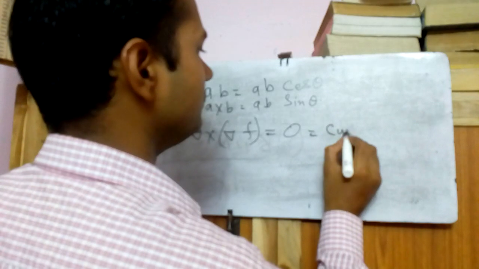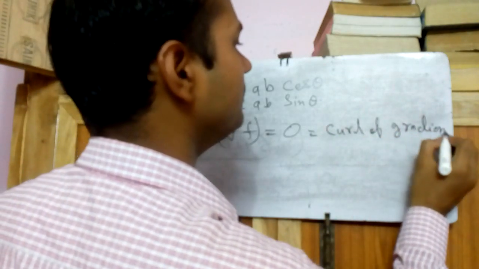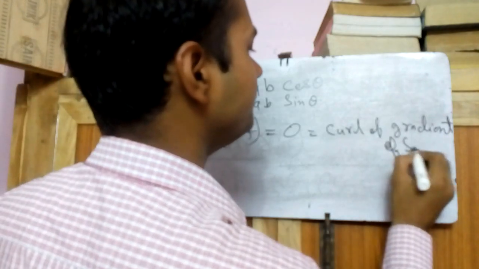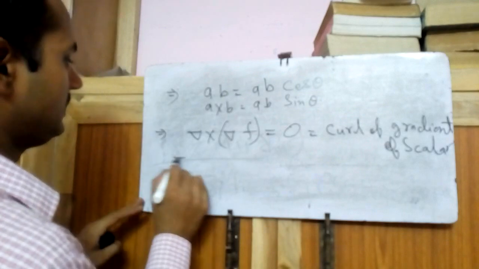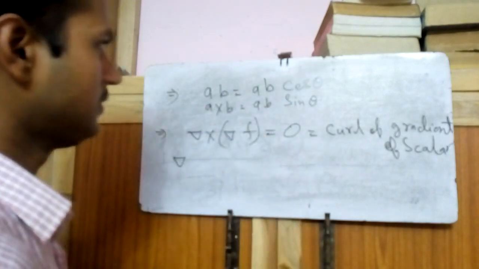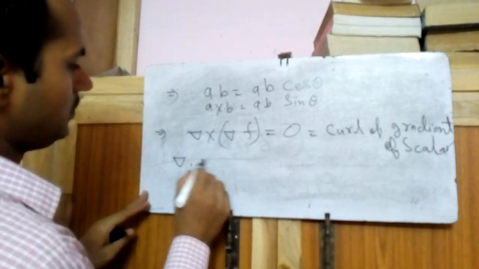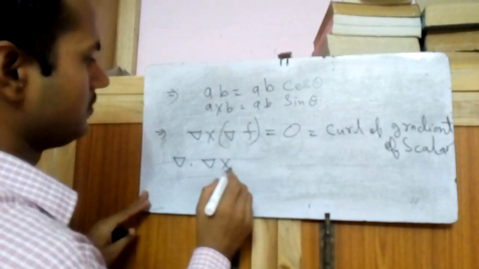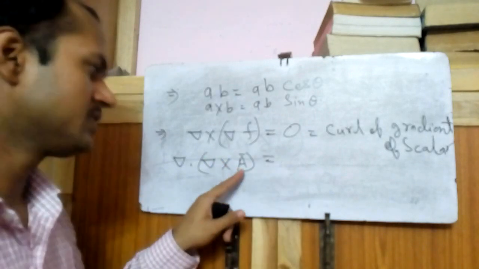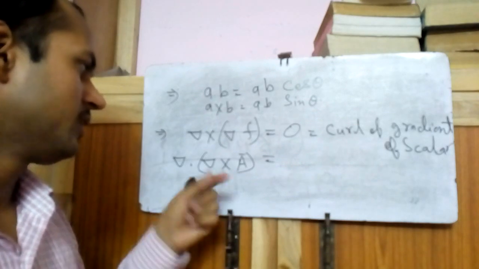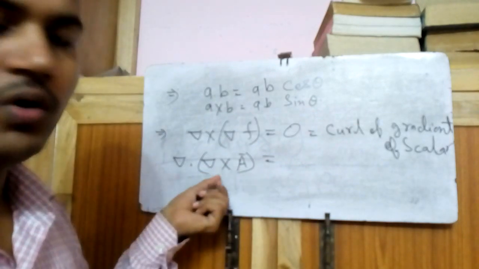Curl of gradient of a scalar is 0 always, right? Like this, for cos theta we will have to find the dot. So del dot del cross A, right? If any vector is A, and if we take a cross product, then what will be the result? Perpendicular to both.